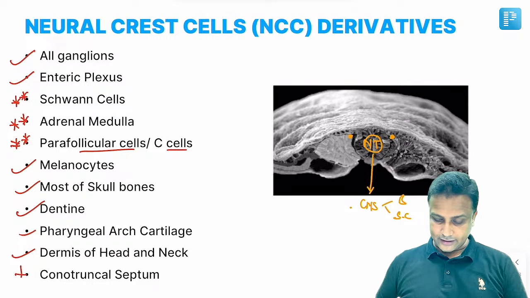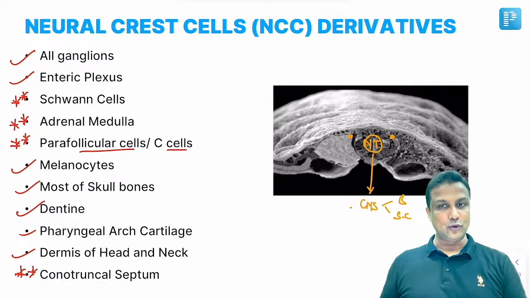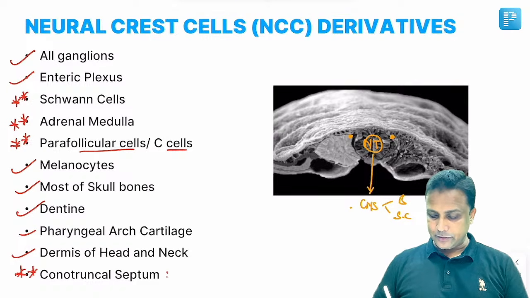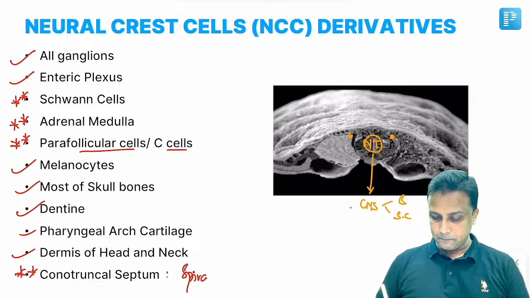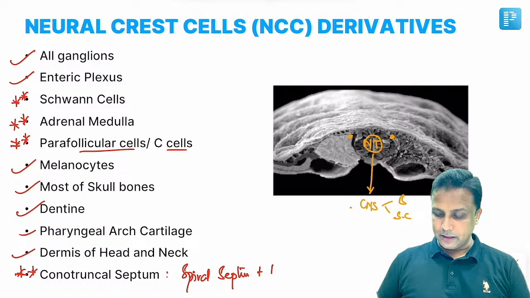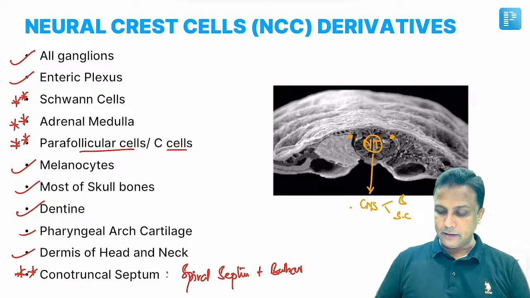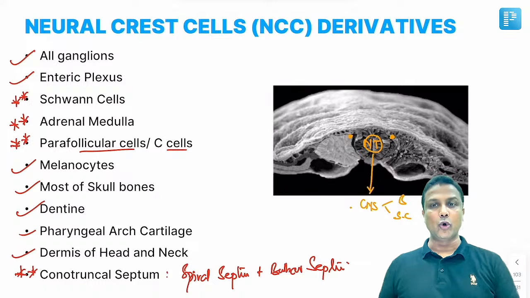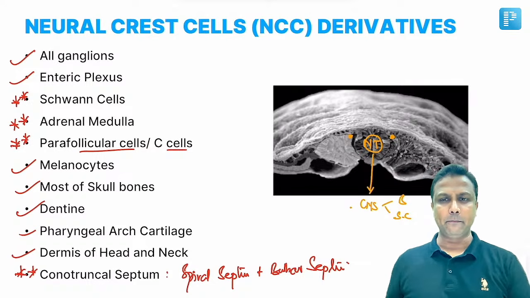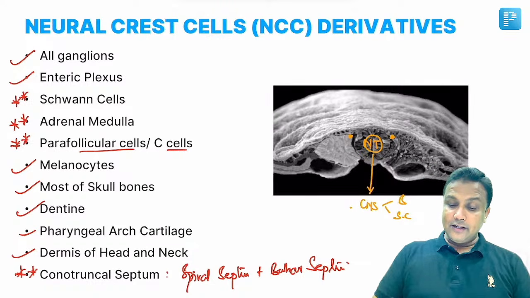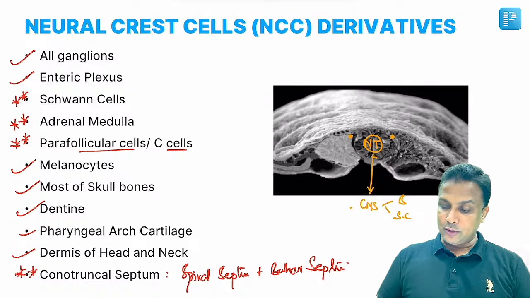Now this is important again. Conotruncal septum was asked in the exam. Remember, it's actually made up of two septums. One is the spiral septum. Another one is the bulbar septum. So spiral and bulbar septum together will be referred to as the conotruncal septum. Done. Then apart from that, someone was continuously asking me about the notochord.